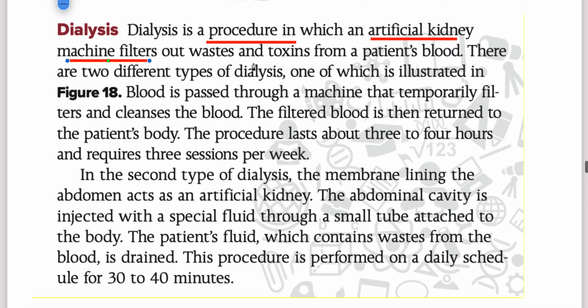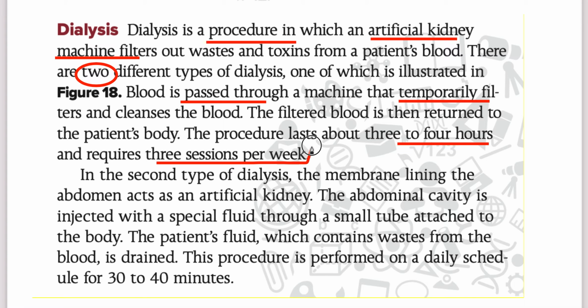There are two types of dialysis. One is what we just discussed, that they connect the machine temporarily to the arteries, and the blood is also returned through the blood vessels, into the veins. It takes 3 to 4 hours, and you are required to do it 3 sessions per week, like every other day.